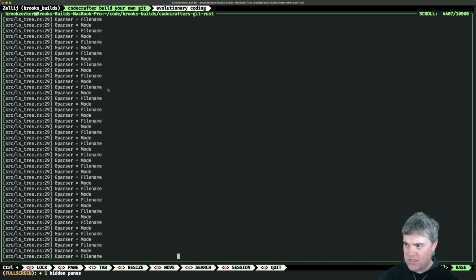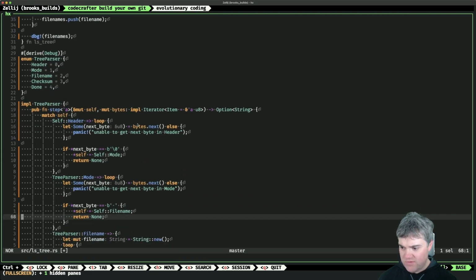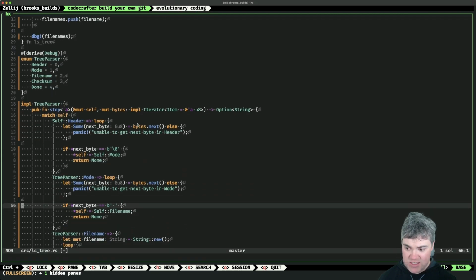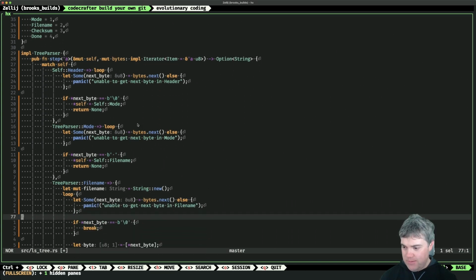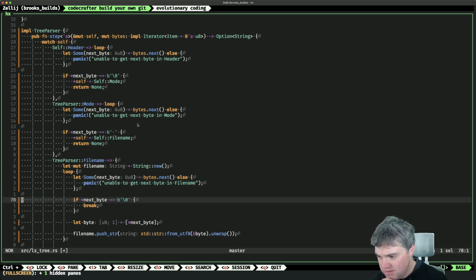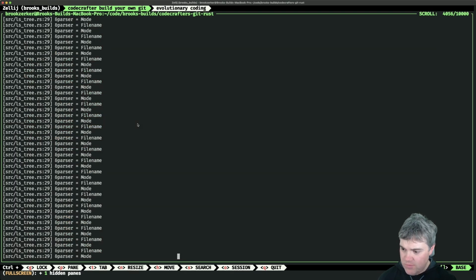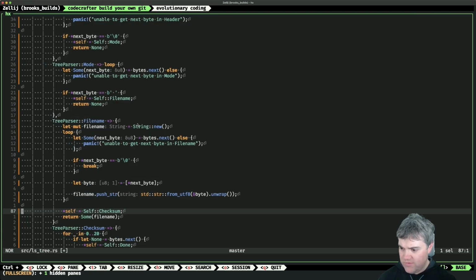That lets me know that mode switches itself to file name as soon as it hits a space. Then file name, we get the next byte. If your next byte is a null, break out of the loop, go to checksum, which is interesting. This is file name to mode, file name to mode, mode to file name.